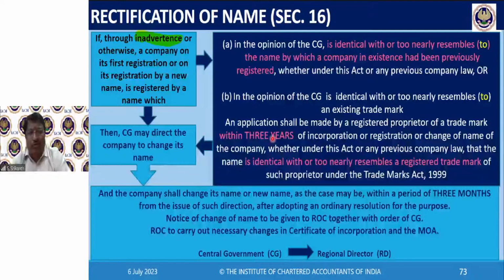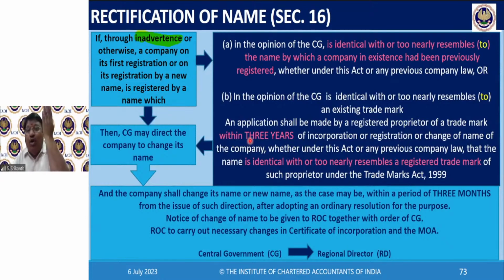See, I'll tell you. You are saying the first time your name was resembling one company. The RD told you to change. You gave one option. He said, okay, go ahead. Again, that name is also being complained about. Another 3 years from the date. You please see this: 3 years from incorporation or registration or change of name of the company. So from that change, another 3 years time will begin. To answer your question, but this is very, very far-fetched.